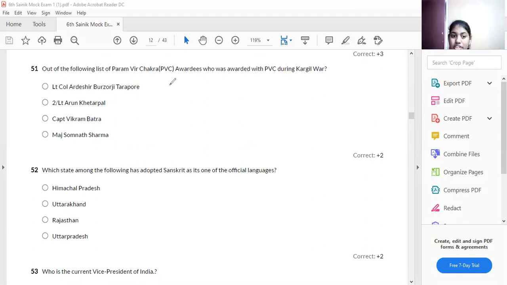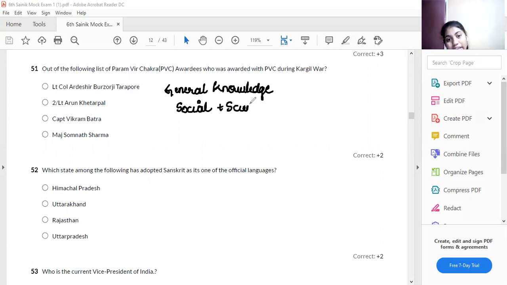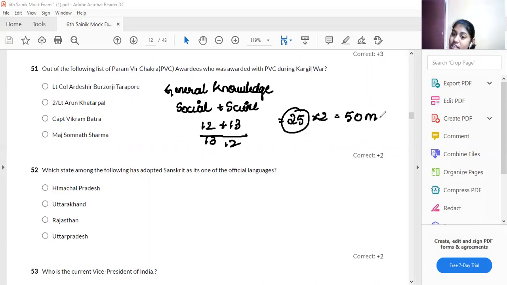you will be having a section called general knowledge. It consists of both social and then science. They may be asked 12 questions from science, or 13 questions from science, or 13 questions from social, and then 12 questions. So there are totally 25 questions. Each carries 2 marks. Therefore, it is totally for 15 marks, where you need to solve this